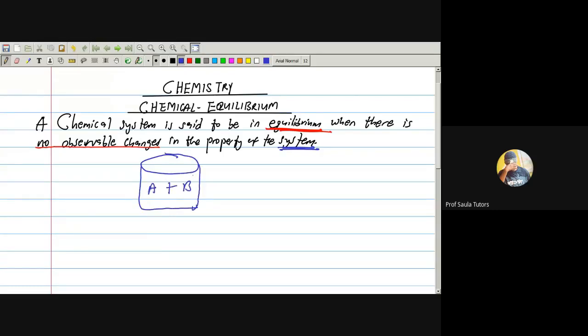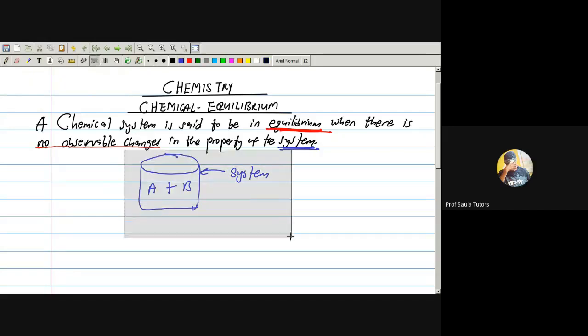This beaker that you see here, we call it a system. If you hear the word system, system is what we are studying. That is the portion of matter under study. So that's by the way.